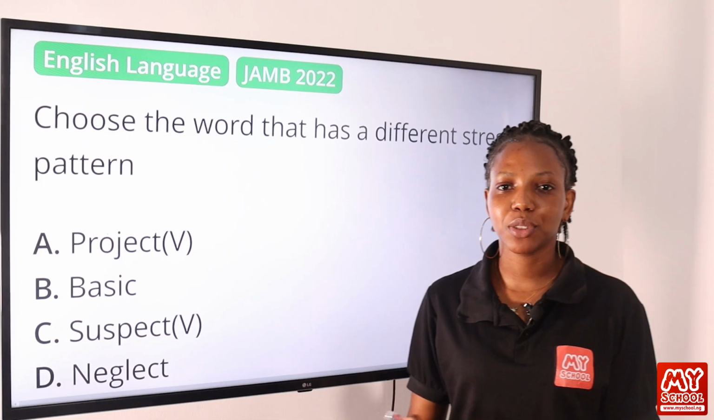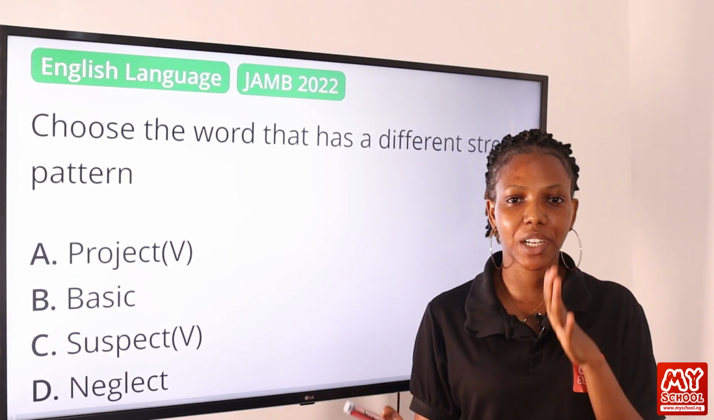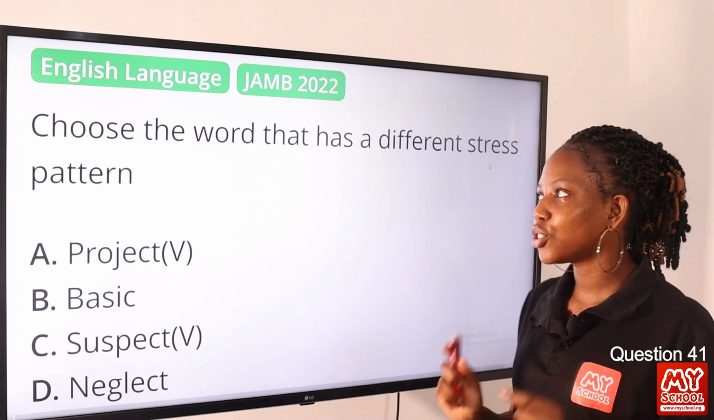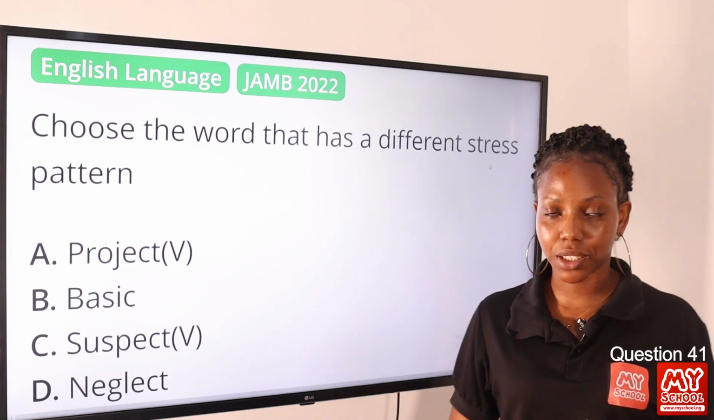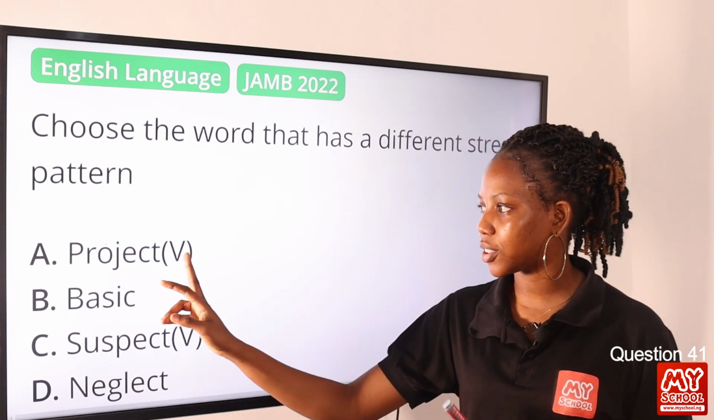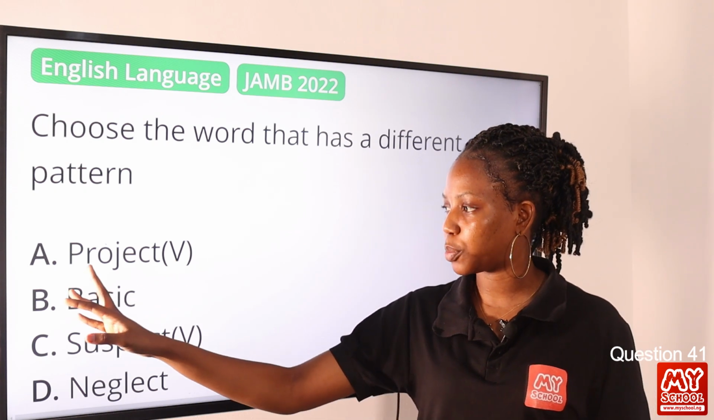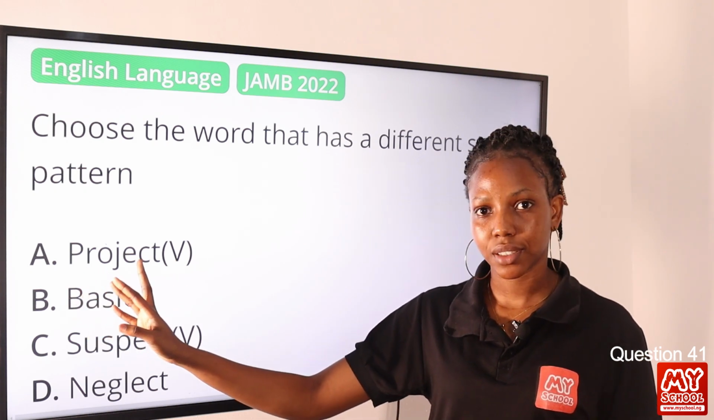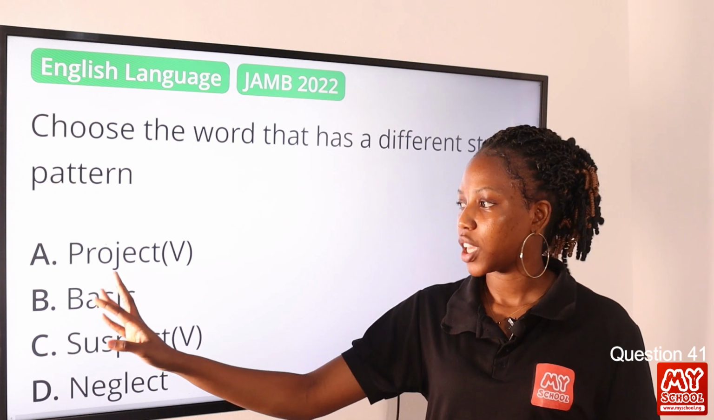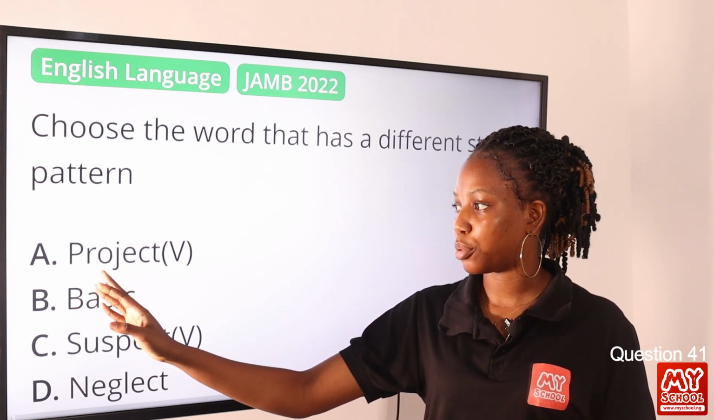So in this section we'll be tackling question 41 to 46. So let's jump right into question 41. Choose the word that has a different stress pattern. So we have option A. This tells us that this word is a verb, okay? Verb, and so it is pronounced project. If it's a noun, it is project, okay? But this is a verb, so it's project.